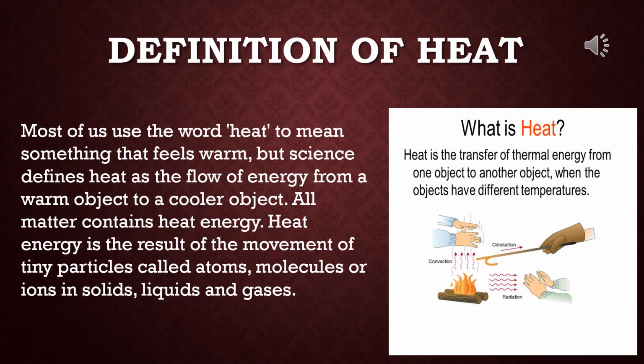So, what is heat actually? Heat is the transfer of thermal energy from one object to another object when the objects have different temperatures. Only at that time does heat flow. Please see the diagram now. There are three ways of heat transmission: one is convection, another one is conduction, and the third one is radiation. We will explain it later on.